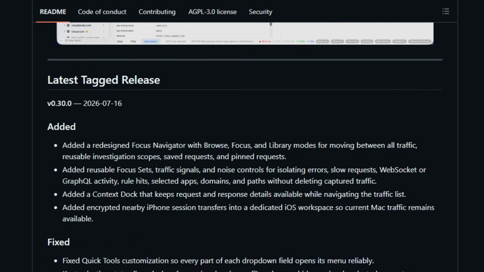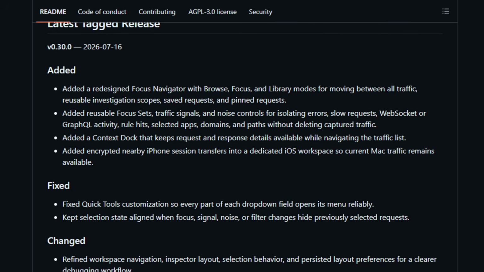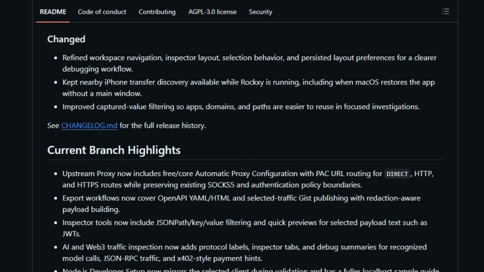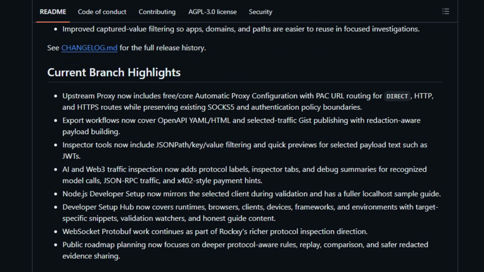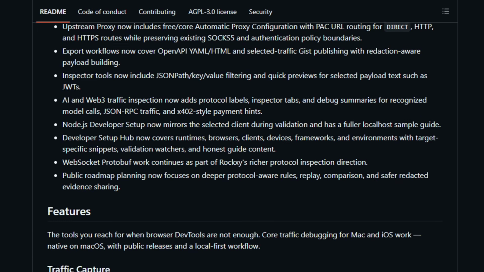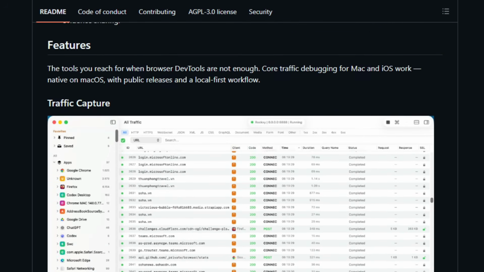You can set breakpoints, replay requests, mock responses with map local and map remote rules, throttle the network, and compare responses. A built-in local MCP server exposes captured traffic to Claude Desktop or Cursor. It's a local-first alternative to Proxyman and Charles.